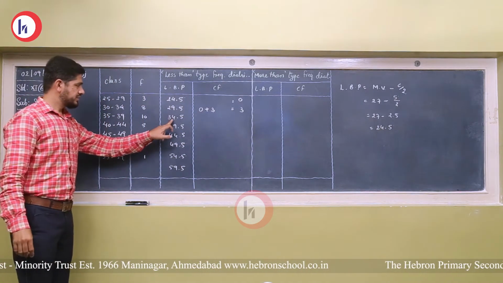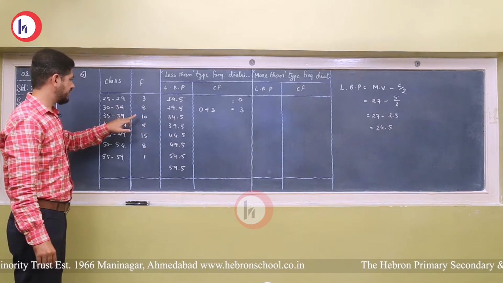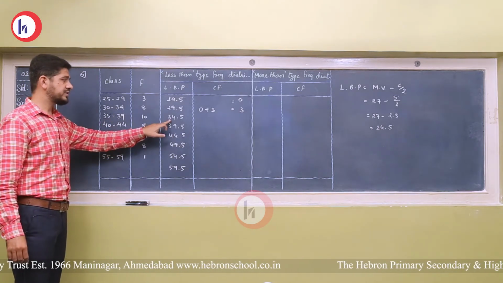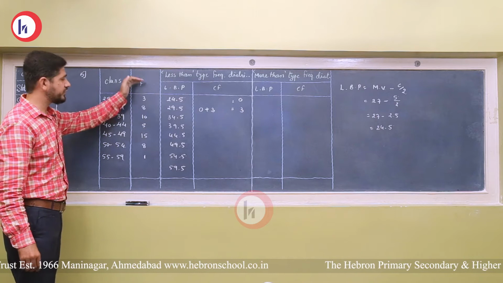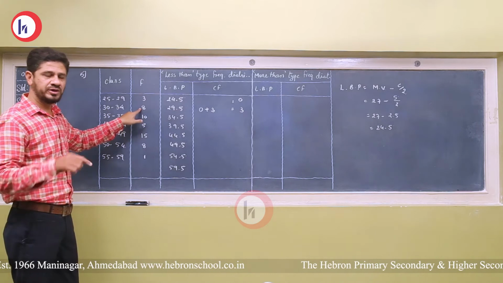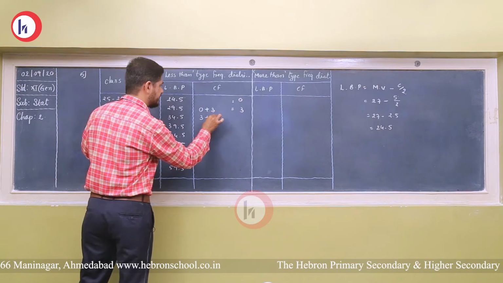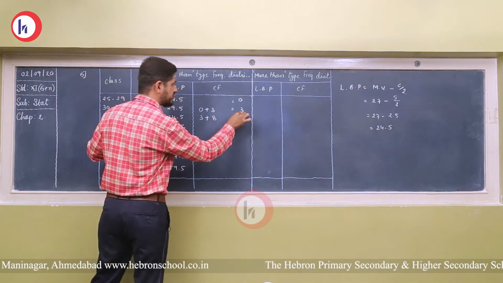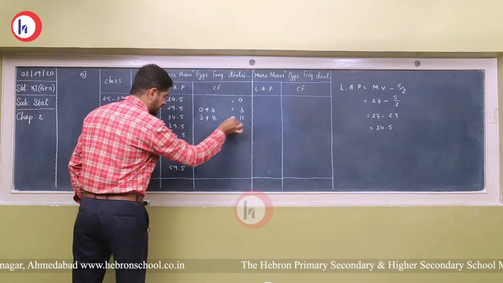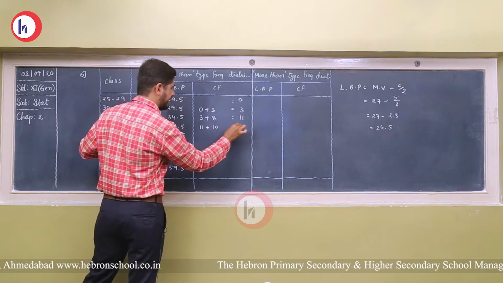Now the third one, less than 34.5. This next class starts from 35, so less than 34.5 means the frequencies in the classes before 35. So 3 plus 8, that is 11. Or in other words, we just need to add the next one to the previous cumulative frequency. So 3 plus 8 is equal to 11. Now 11, add the next one, that is 10, it is 21.